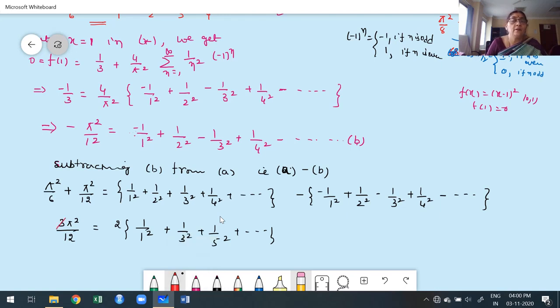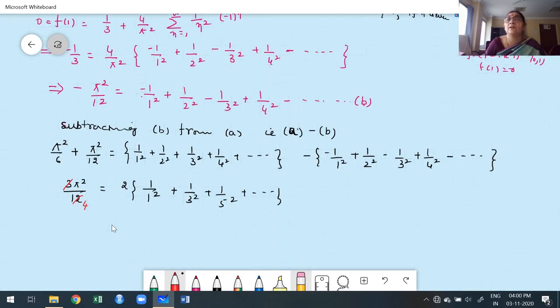Now here, what we get? Then I have to take 4 into 2 as a cross multiplication. What we get is actually the required result. This is what we are expecting. We get pi square by 8 is nothing but 1 by 1 square plus 1 by 3 square plus 1 by 5 square, etc. This is a required result. This is another required result. What we are narrating, what we are expecting, is the second result.